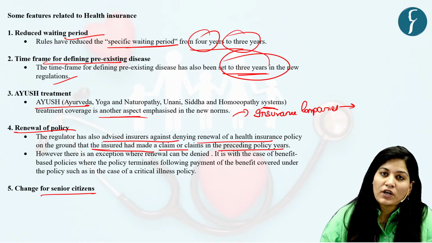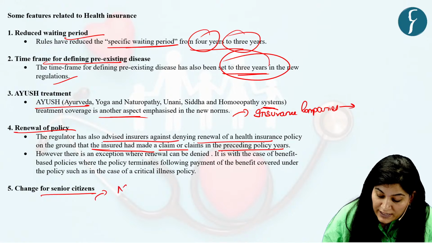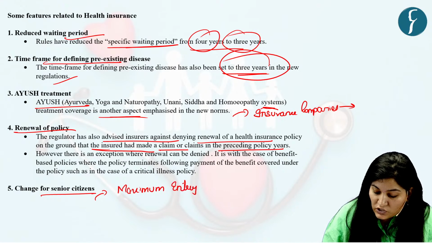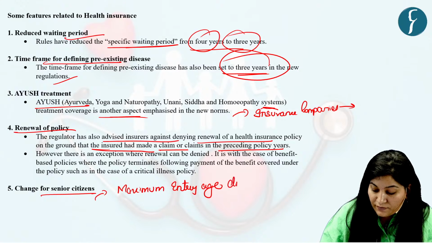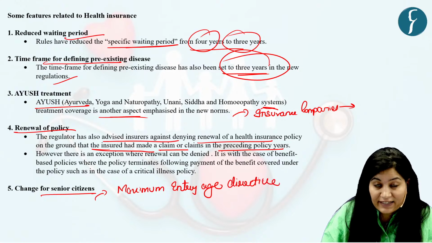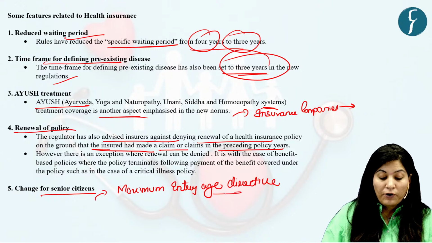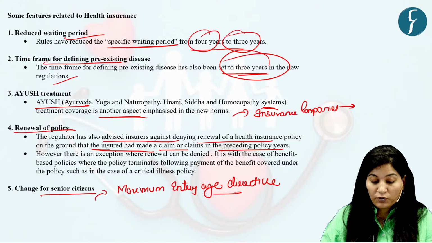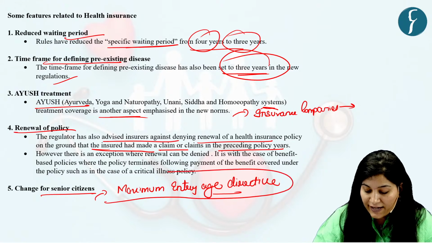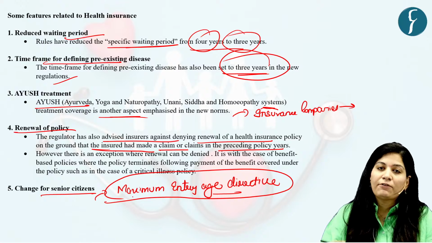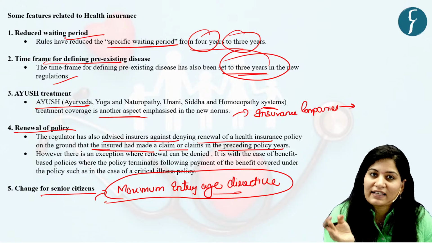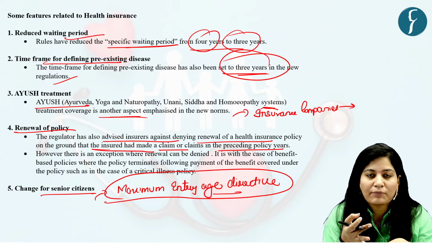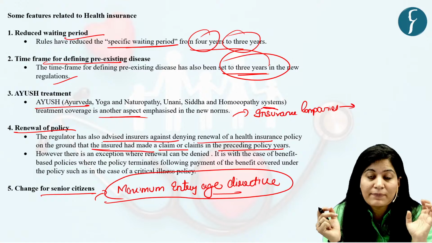So in 2024, they dropped the maximum entry age directive, not criteria, directive for entry into a health coverage policy. See, for any insurance policy, there is an entry stage and an exit stage, that is, a maximum age and minimum age when you can buy the product, up to when you can buy the policy.